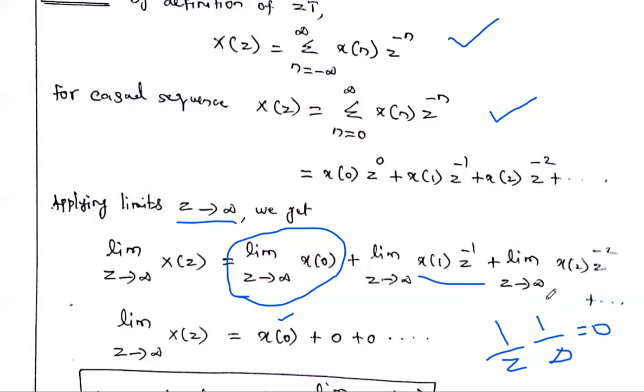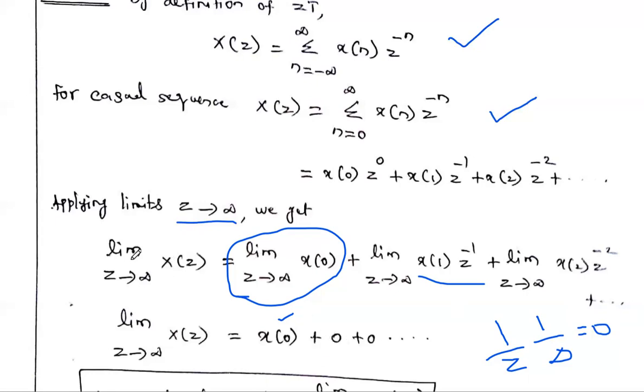Similarly, limit z tends to infinity, x of 2 into z power minus 2. So z power minus 2 can also be written as 1 divided by z squared. So anyway, 1 divided by infinity squared, so 1 divided by infinity is again 0. So all the values, the second term, third term, fourth term, are 0. So on the right side, we will get only x of 0 plus all zeros.